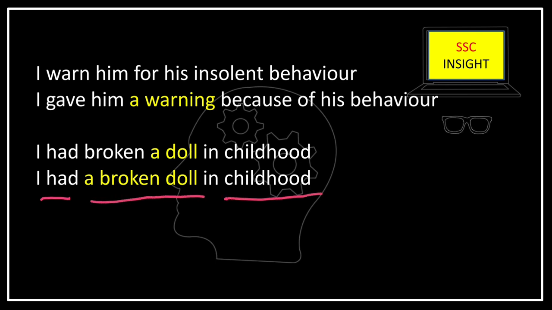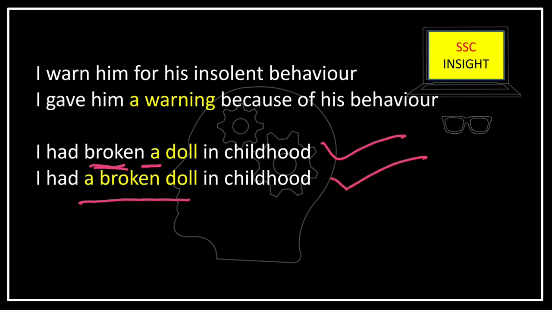Here only these two words exchanged their position. Here it was I had broken a doll and here I had a broken doll. As they exchanged their position, the meaning of the sentence completely changed.